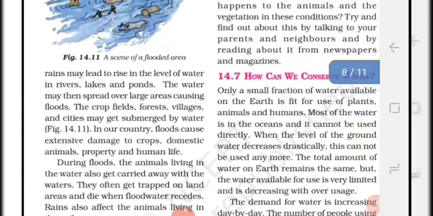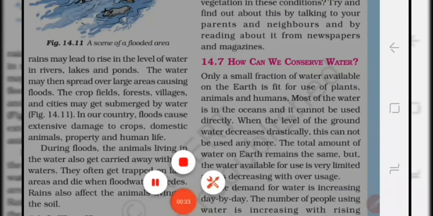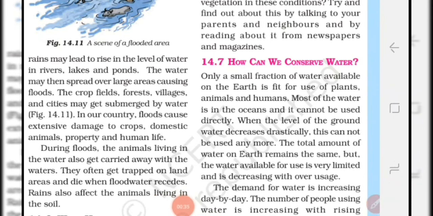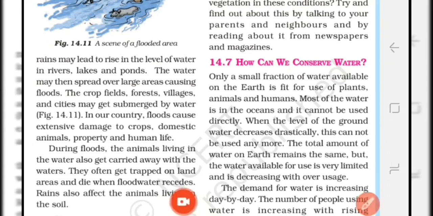Okay students, so we should conserve water. Students, you know that only a small fraction of water available on the earth is fit for the use of plants, animals and humans. Most of the water is present in the ocean, that is salty water. So water available for use is very limited and it is going to decrease with overuse. It is very important that water should be used carefully. We should take care that water should not get wasted.